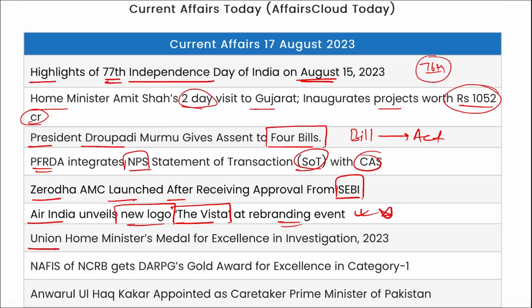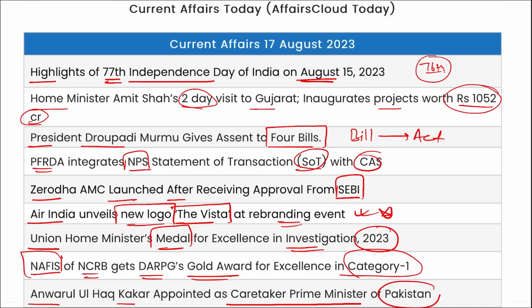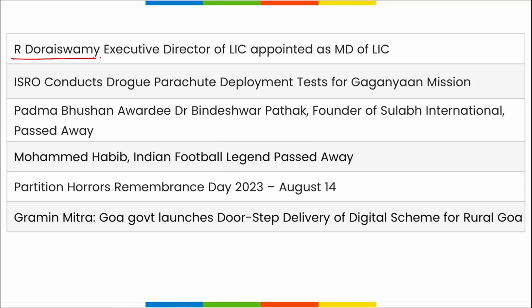Then Union Home Minister's Medal for Excellence in Investigation was recently given, right, to various police personnel and various investigating agencies. Then NAFIS of NCRB has got the DARPG's Gold Award for Excellence in the category 1. Anwar Ulhaq Kakar has been appointed as the caretaker Prime Minister of Pakistan. Right. Next, R. Doraiswamy, Executive Director of LIC, has been appointed as the Managing Director of LIC.